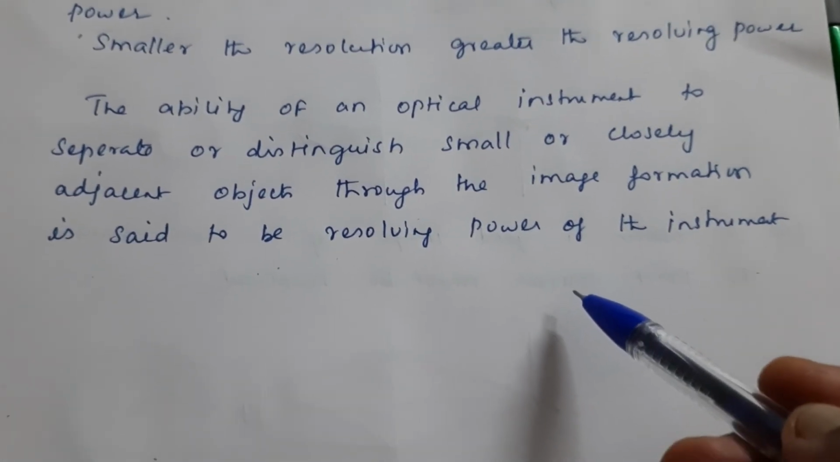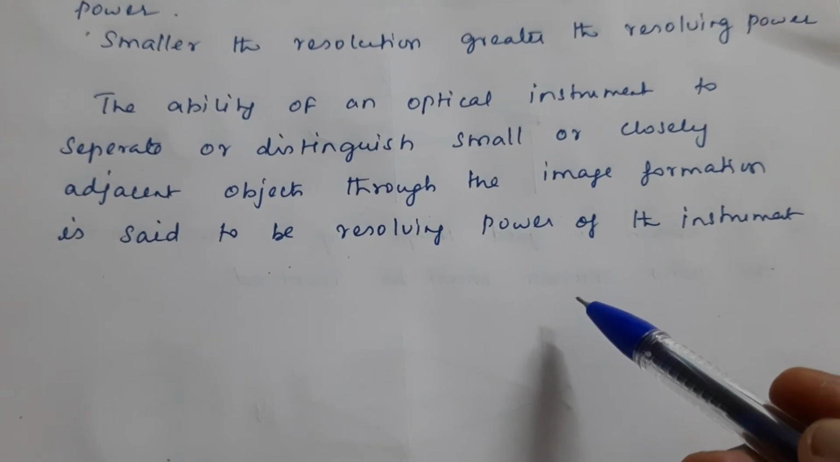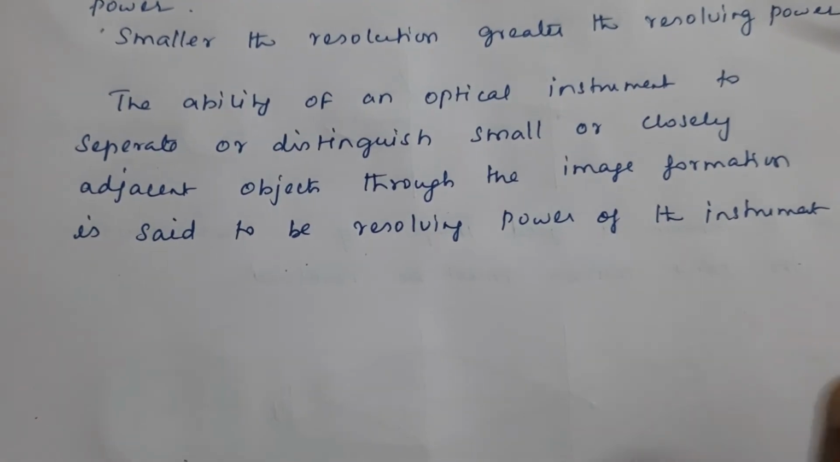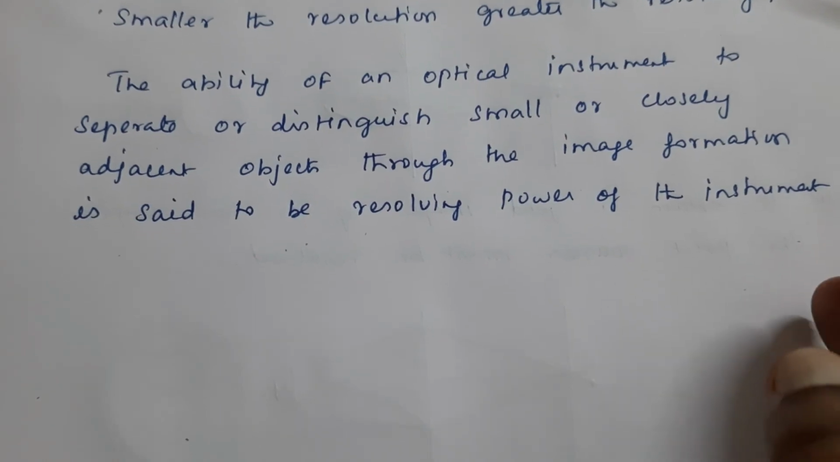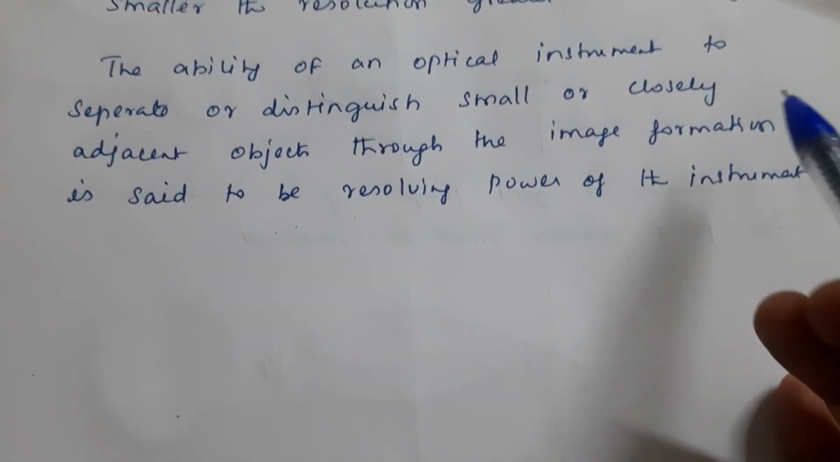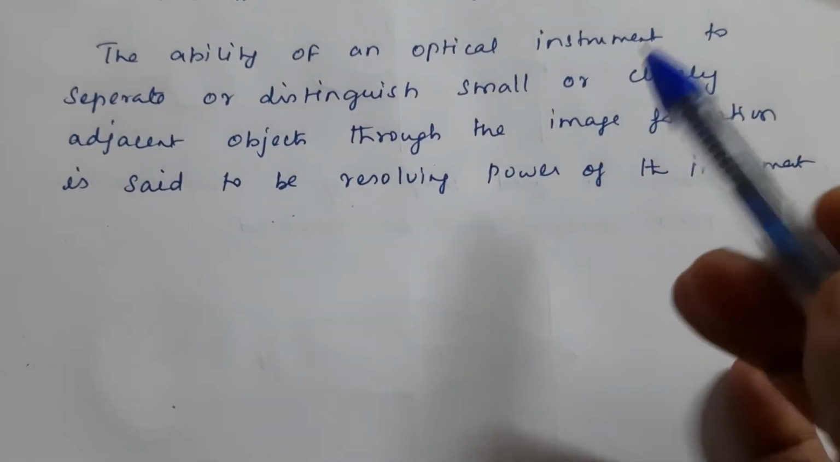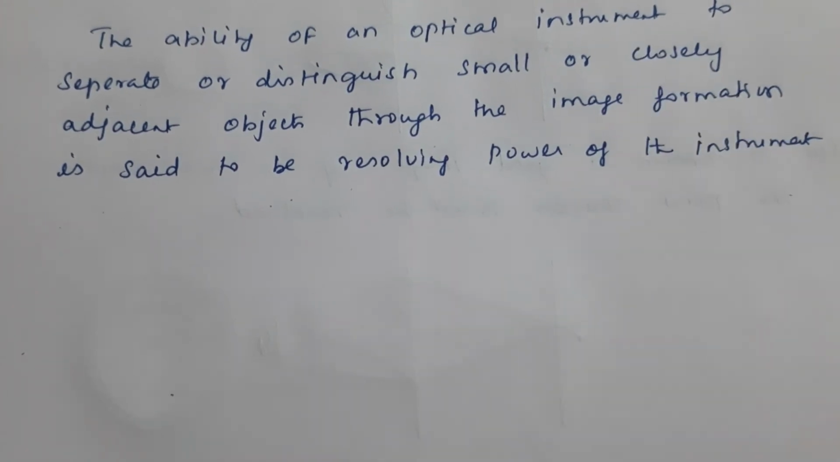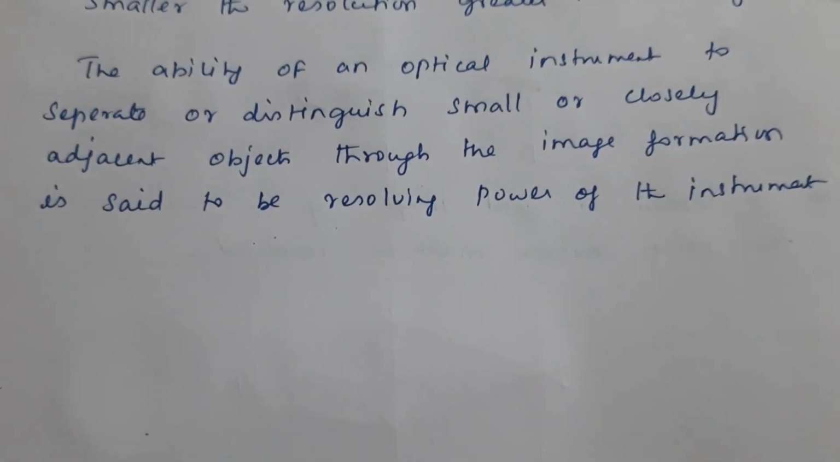So resolution pertains to the quality of the image. It is associated with the quality of the image, and the term resolving power is associated with the ability of the optical instrument. So resolution is the quality of the image. Resolving power is the ability of the optical instrument.